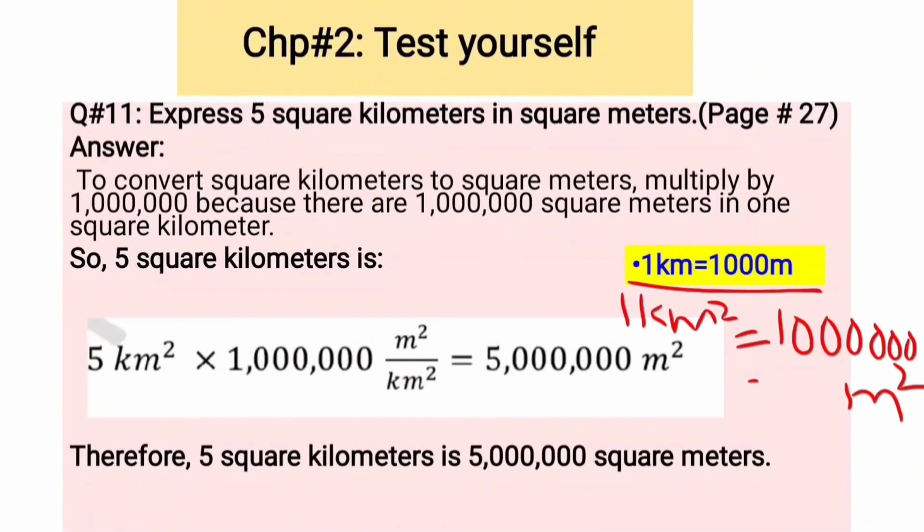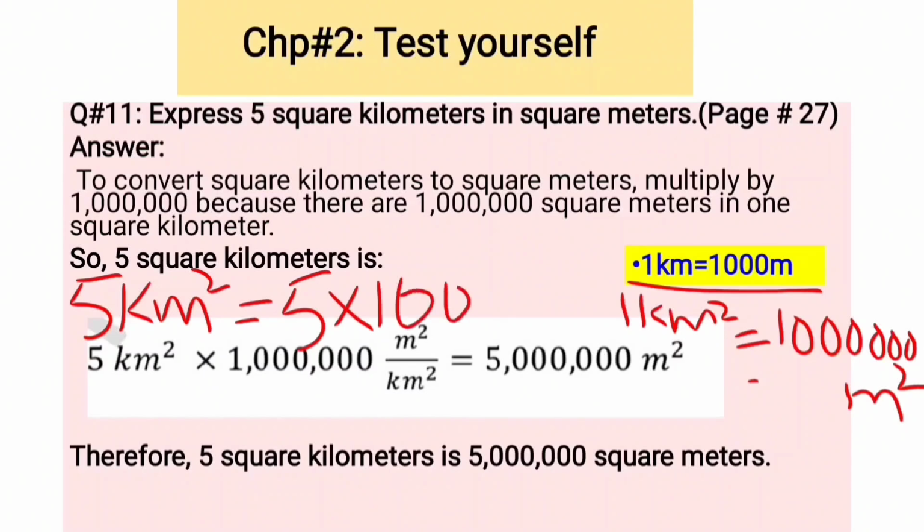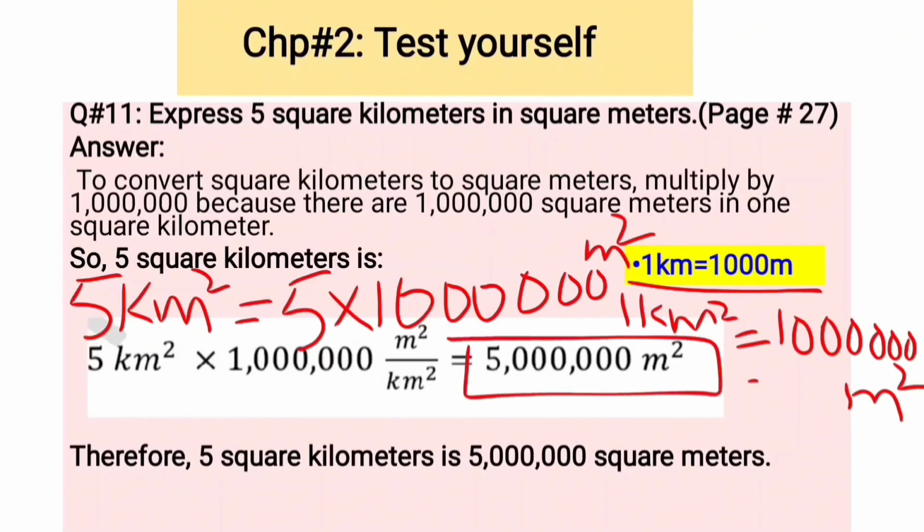So converting 5 square kilometers to square meters, multiply 5 by 1 million. We can also write 5 kilometers squared multiplied by 1 million meters squared. The answer will be 5 million square meters.